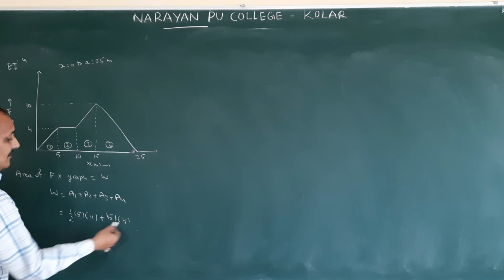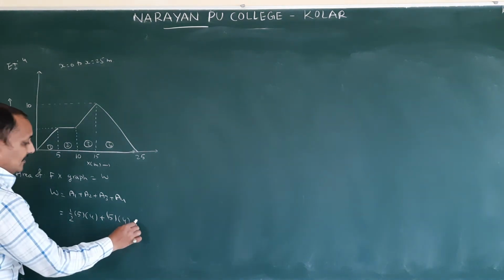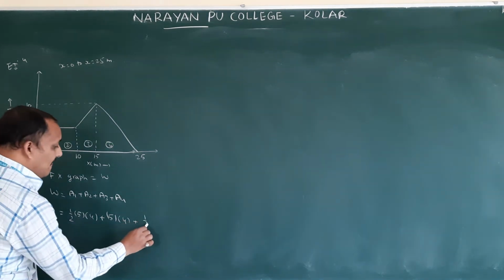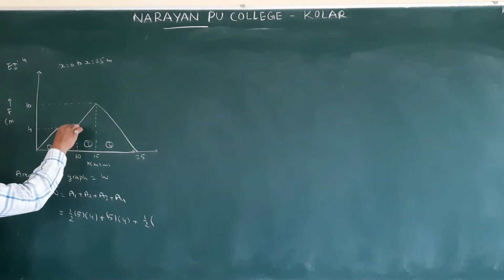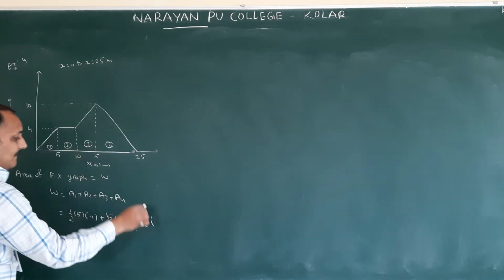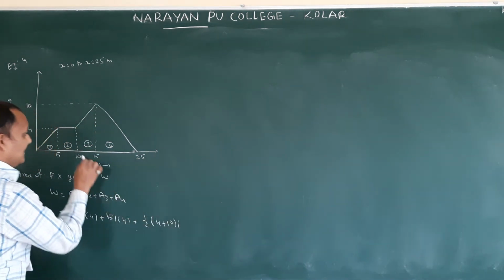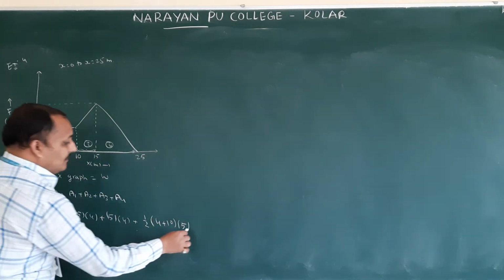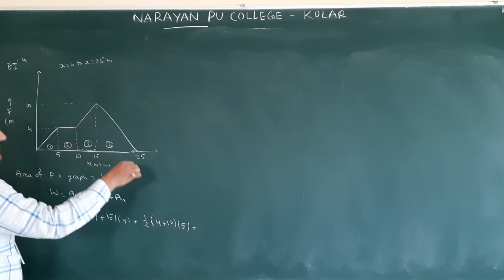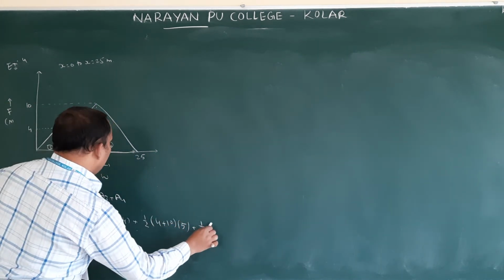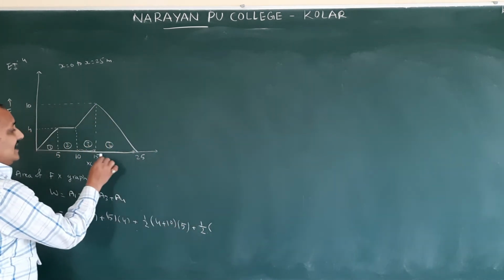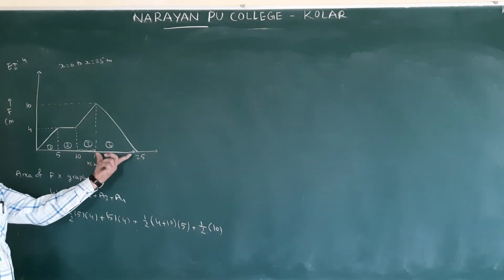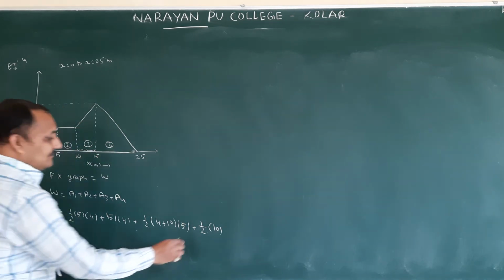Breadth is 4. Next, plus, third one is like a trapezium. Trapezium means half of (a plus b) into height: a plus b means 4 plus 10, and height is 15 minus 10, that is 5. Plus, again this is a triangle, half of base into height. Base means 25 minus 15, how much? This base value is 10. Height how much? 10.